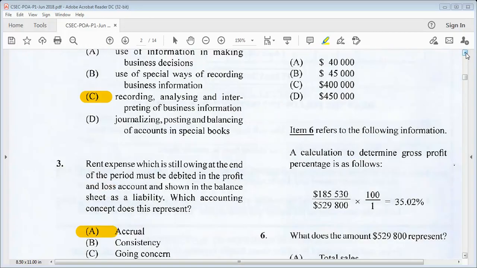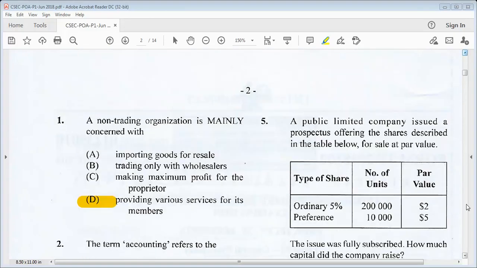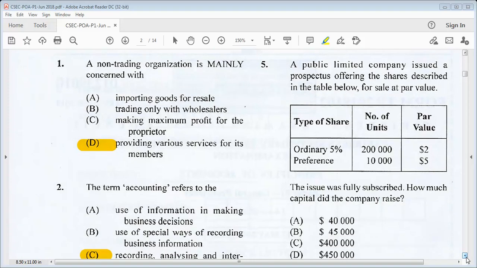Let's go on to number 5. A public limited company issued a prospectus offering the shares described in the table below for sale at par value. So the type of share is ordinary, 5% preference share, number of units 200,000 at $2 par value, and 10,000 units at $5 par value. The issue was fully subscribed. How much capital did the company raise?